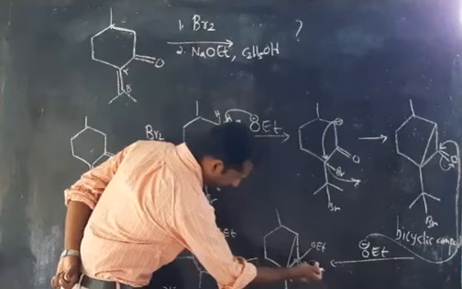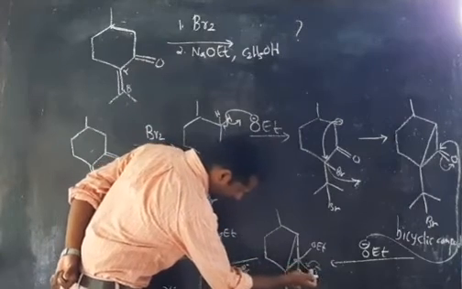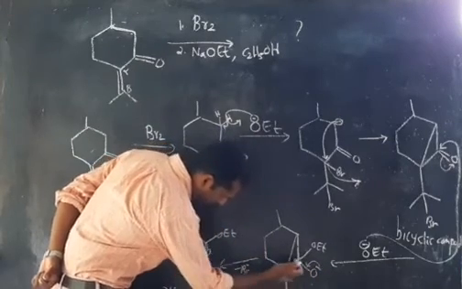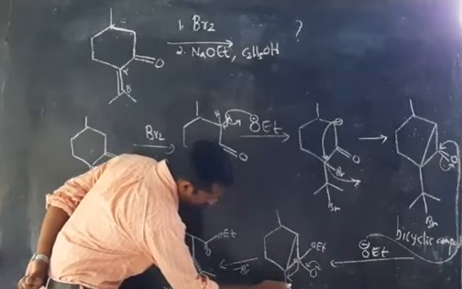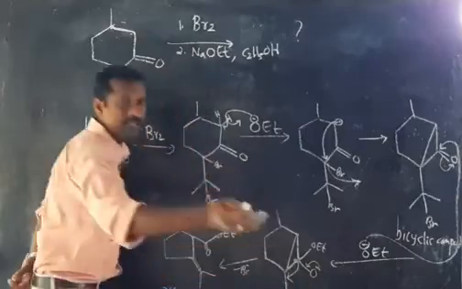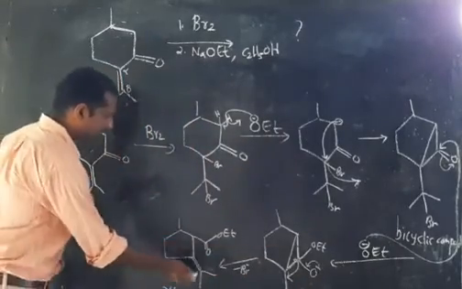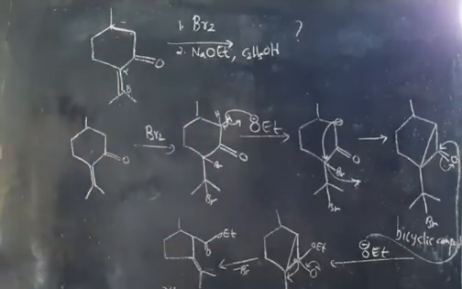When this minus charge is shifted to here, there will become a double bond. That time this bond breaks from this carbon, and it will be migrated between these two carbons. That time this Br will be removed, and you are getting the ester. That means this is the ring contractive product.